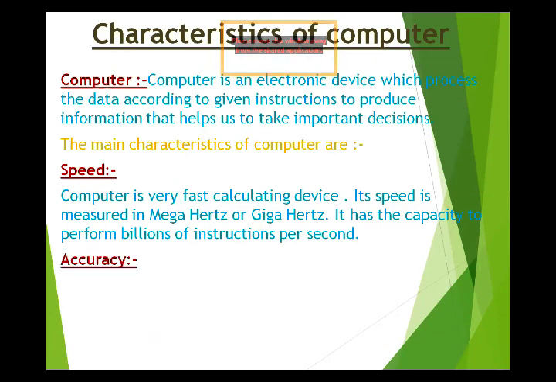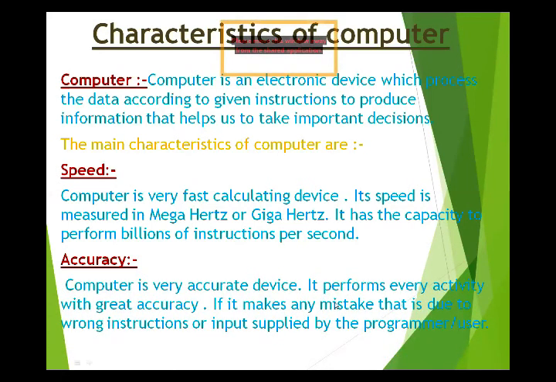Accuracy means doing the work accurately, without any mistakes. A computer is a very accurate device. It performs every activity with great accuracy. If it makes any mistake, that is due to the wrong instructions and input supplied by the programmer or user, which we give here. The mistake is ours, but the computer doesn't make mistakes. It is an accurate device.